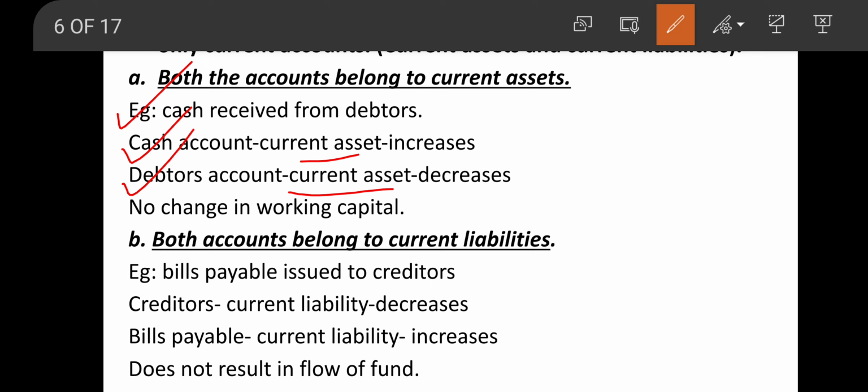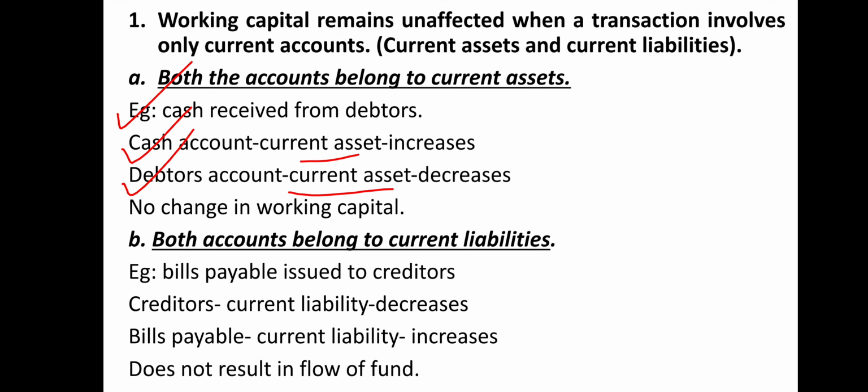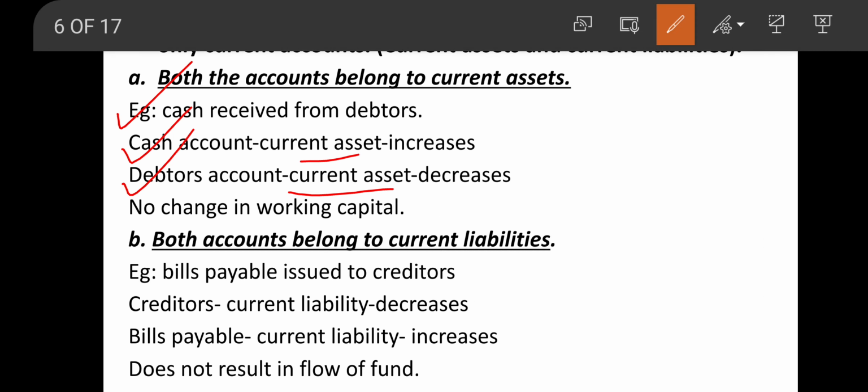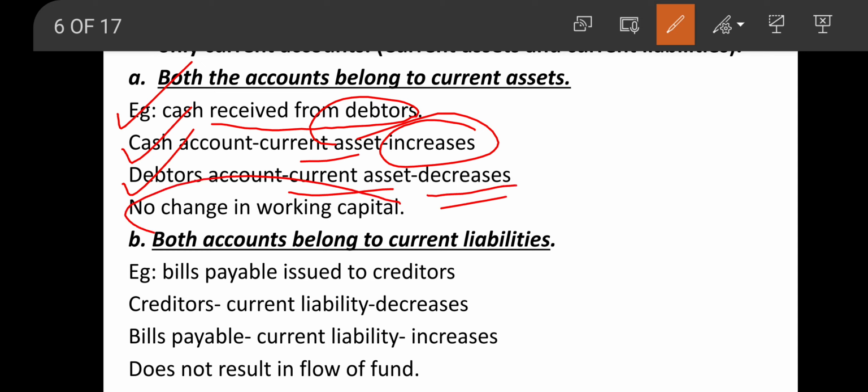So when the transaction involves only current accounts, there will be no change in the working capital. Cash received from debtors, what happens to the cash balance? Your cash account will increase. When the cash is received from the debtors, your debtors amount will decrease. So there will be no change in the working capital.